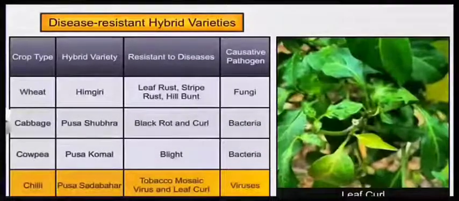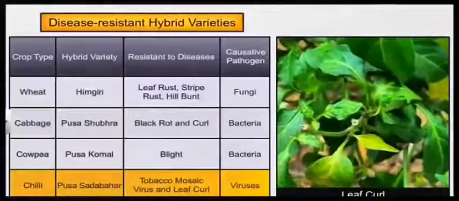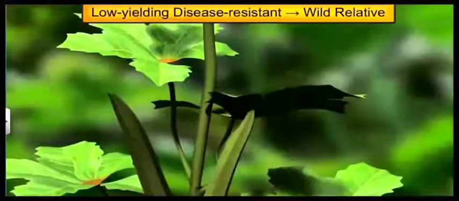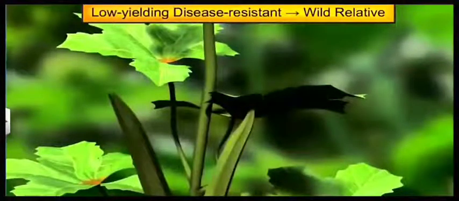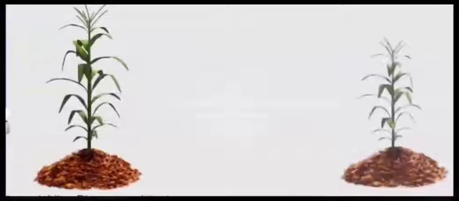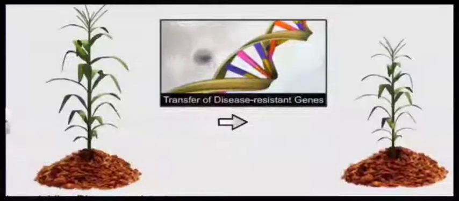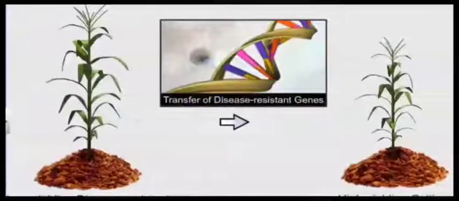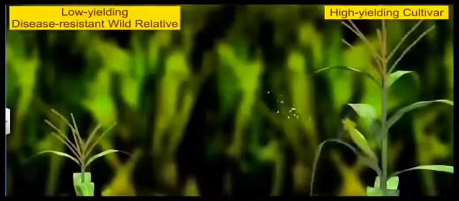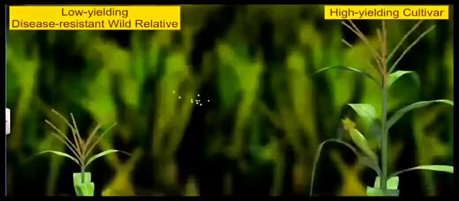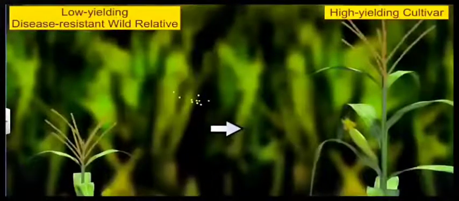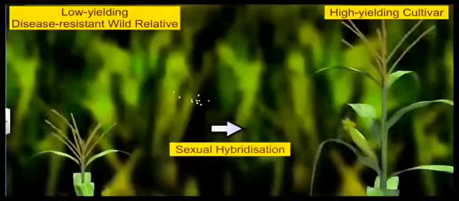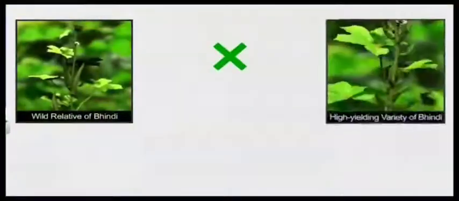In this conventional method, we generally take the low yielding variety which is disease resistant, that is, a wild relative, and then that agronomic trait is passed on to our high yielding variety by the method of artificial hybridization followed by artificial selection, so that our high yielding cultivar also becomes disease resistant.